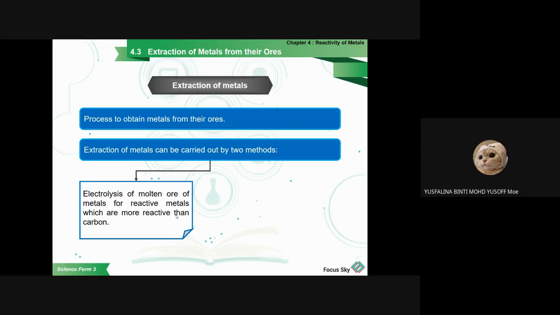I'm sure you already know the reactivity series: potassium, sodium, calcium, magnesium, aluminium, then carbon, zinc.